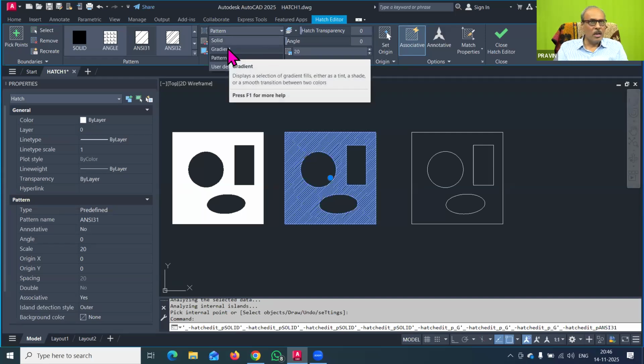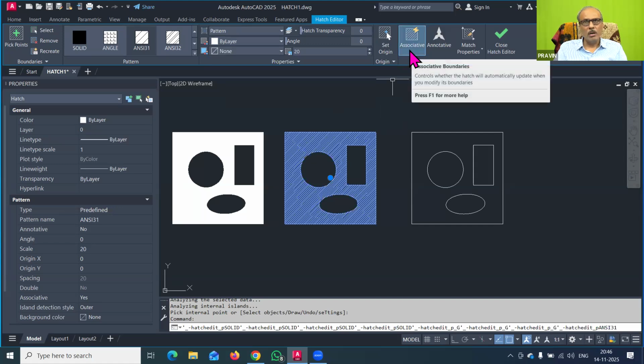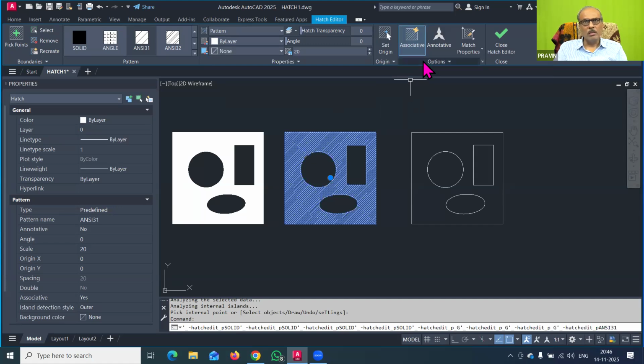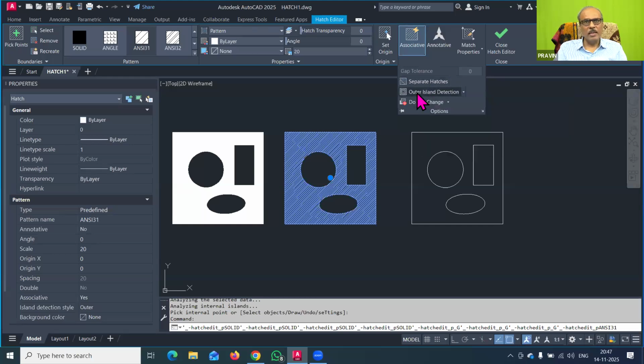But another important thing that we have to learn in today's class is that hatching is of 2 types. We have to understand what is called associative hatching. The options are given here. You can go for separate hatches, or you can go for island detection.